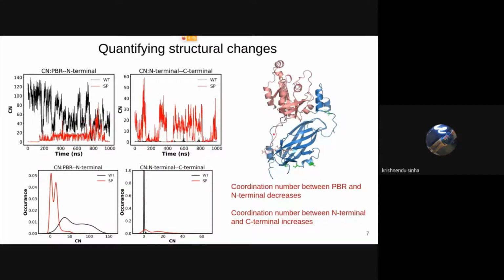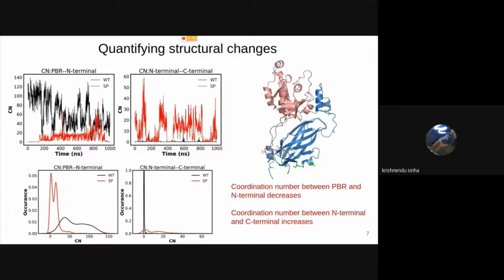We have selected the regions as this. We have calculated the number of contacts between this PBR, the polybasic region, which is in Rho A, and the N-terminal region, which is in GDI. So we have first calculated the coordination number between these two regions, and also we have checked that this N-terminal is moving like this. So we have also calculated the number of contacts between this region and this C-terminal region.